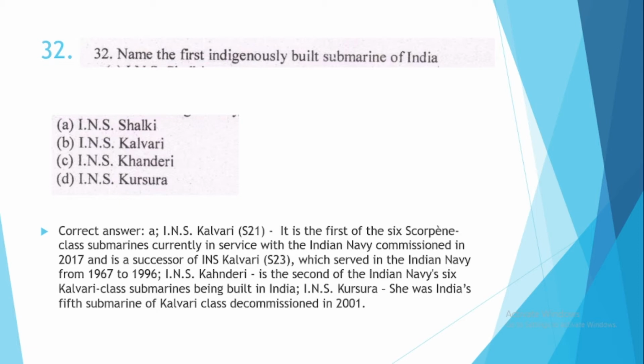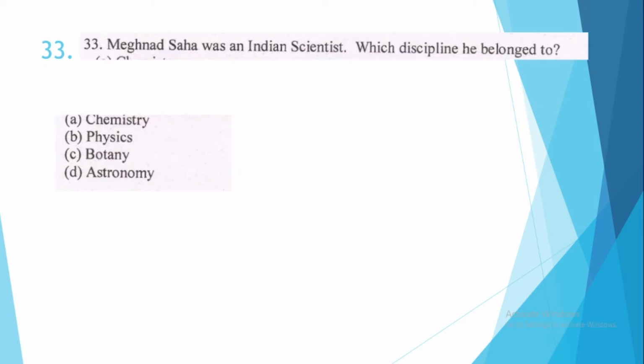So all the submarines are given in the options. So these are the different kind of submarines. So I would suggest you to read about all of this by pausing this video. 33. Meghnad Saha was an Indian scientist. Which discipline he belonged to? This is option number B, physics.